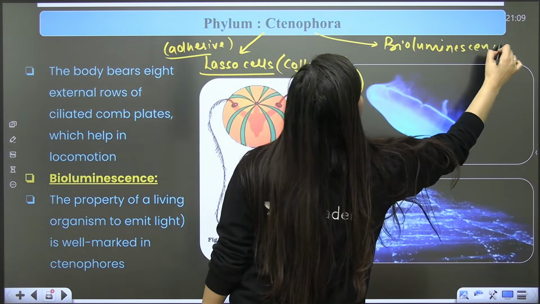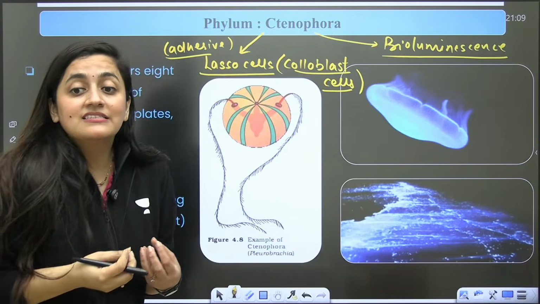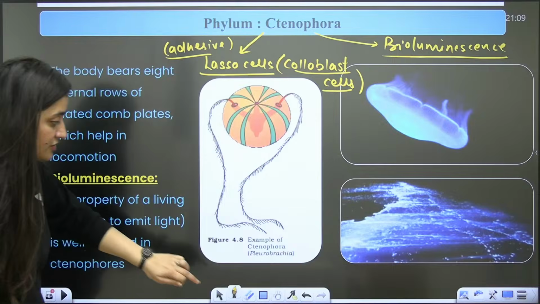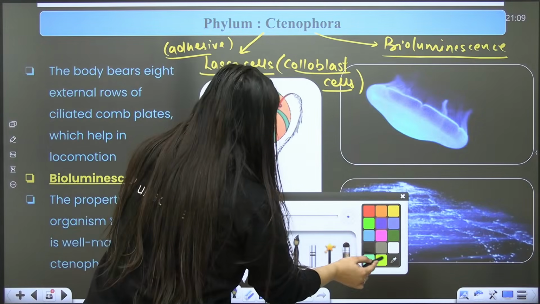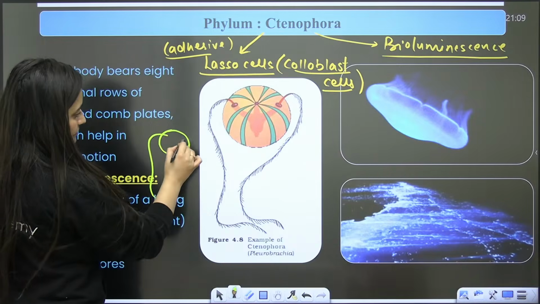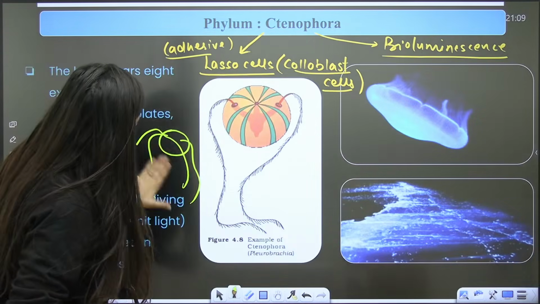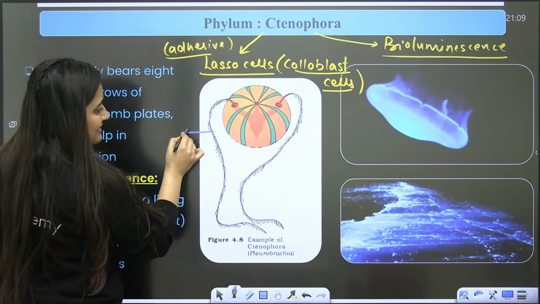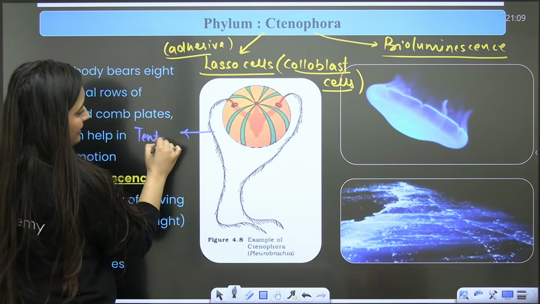You will see bioluminescence. The organisms emit light. We will discuss it. First of all, in this particular phylum, what do you need to remember? You need to remember the tentacles. Here you will see the tentacles are there.